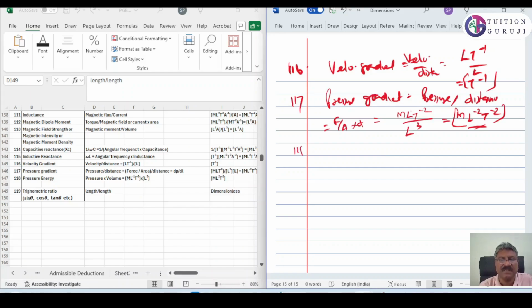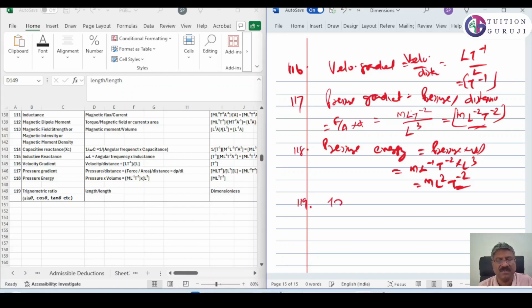Then 118 is pressure energy. It's equal to pressure into volume. It's equal to M L raised to minus 1 T raised to minus 2 into L cube. It's equal to M L square T raised to minus 2. 119 is trigonometric ratios.